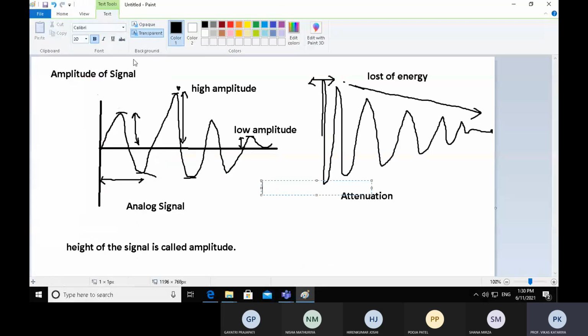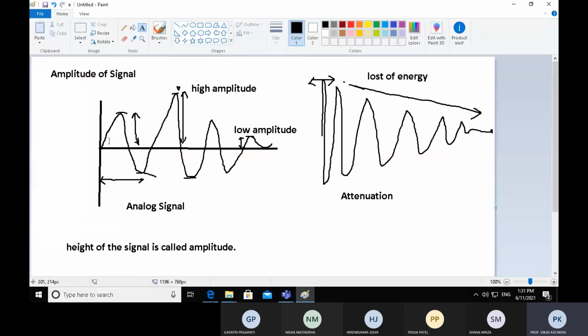If we talk about the phase of a signal, we have to consider two signals starting from any point. Let's suppose this is the first signal, which we have drawn in black ink, and the second signal we have drawn in red. The second signal starts from 90 degree, and the first signal starts from 0 degree. This is 0 degree and this is 90 degree.